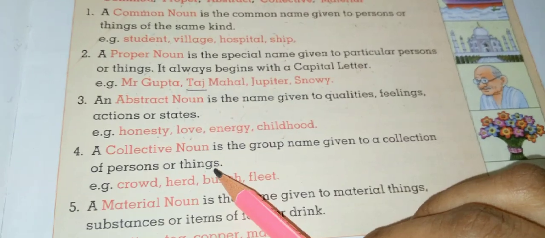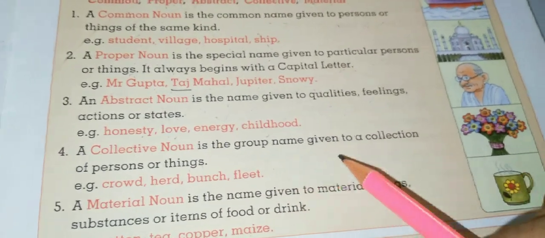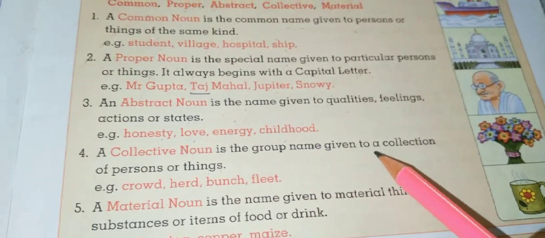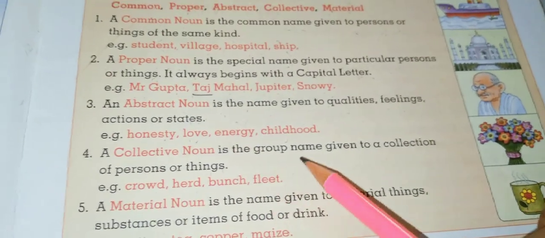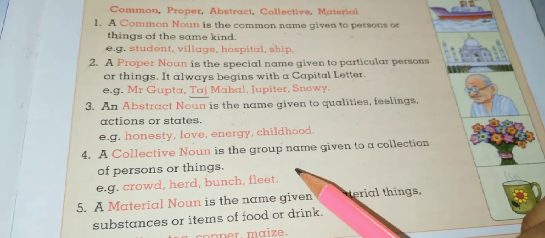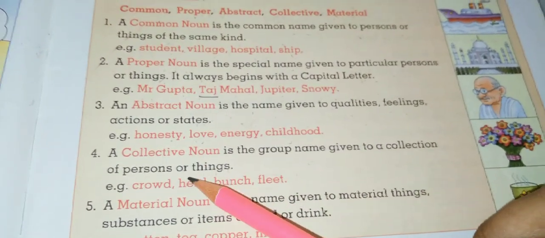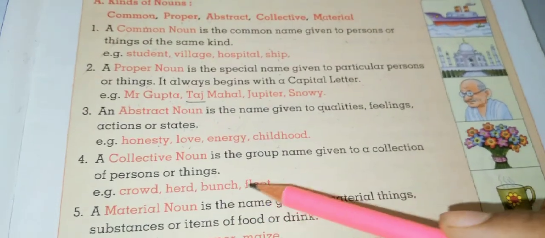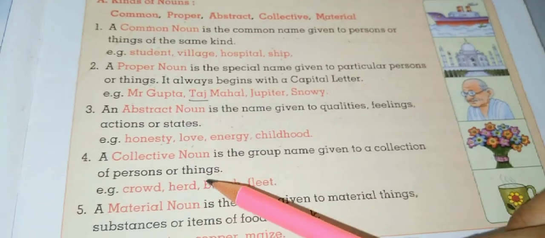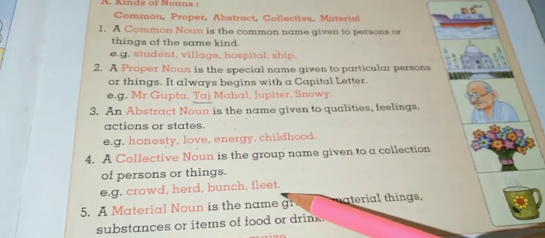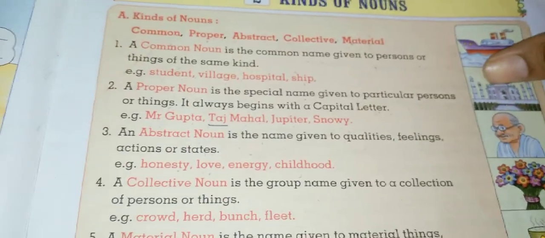Now, fourth, what is collective noun? A collective noun is the group name given to a collection of persons or things. Example: crowd, herd, bunch and fleet. Bunch of flowers, crowd of people.